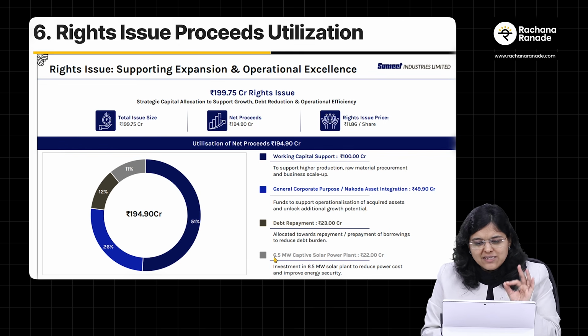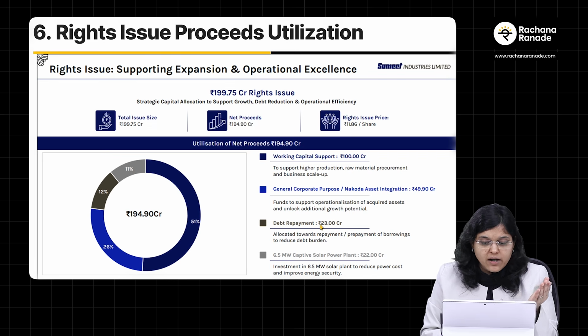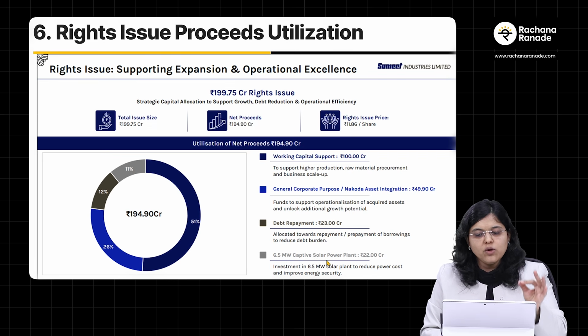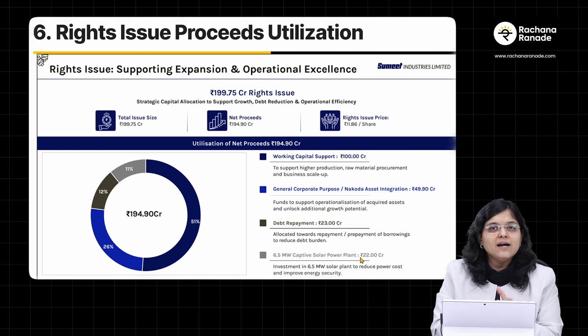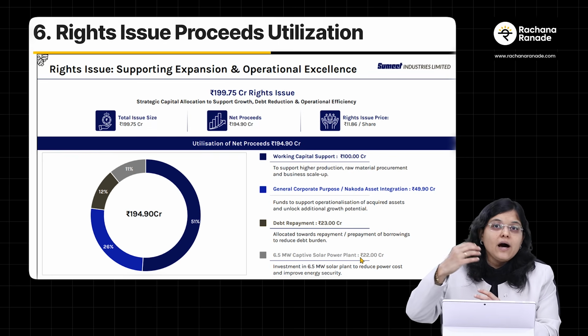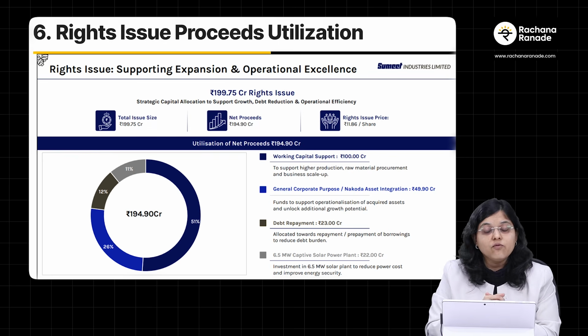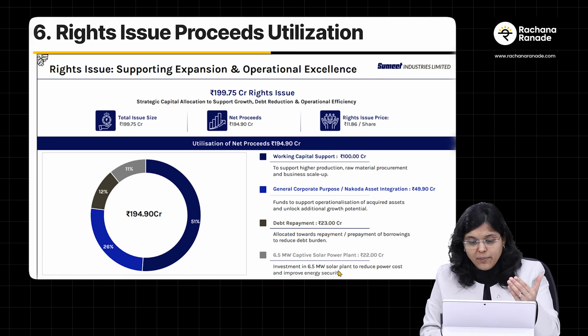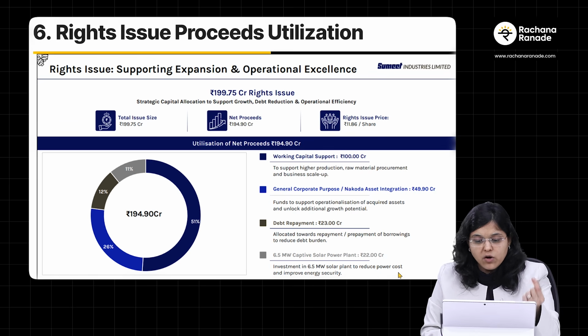And the last point, by the way, is that 23 crores is for debt repayment, and 22 crores will be used for a 6.5 megawatt captive solar power plant. Again, for a textile related company, power costs are on a higher side, and if they invest this money in a solar power plant, what will happen? It will help them reduce the power cost and also improve their energy security.